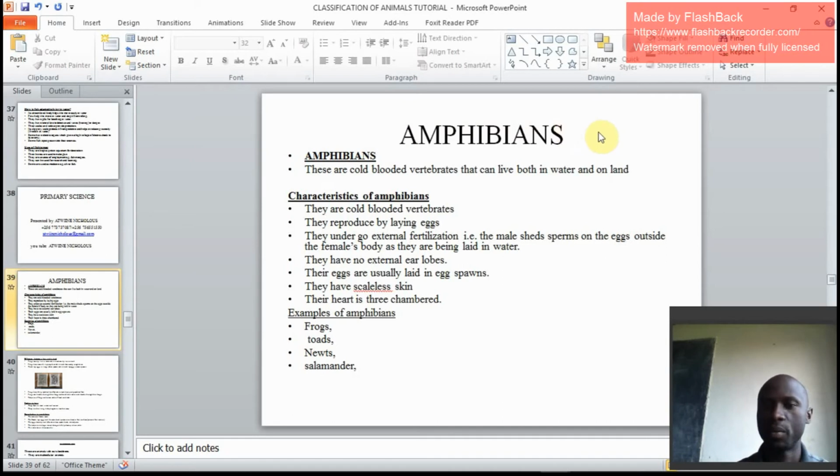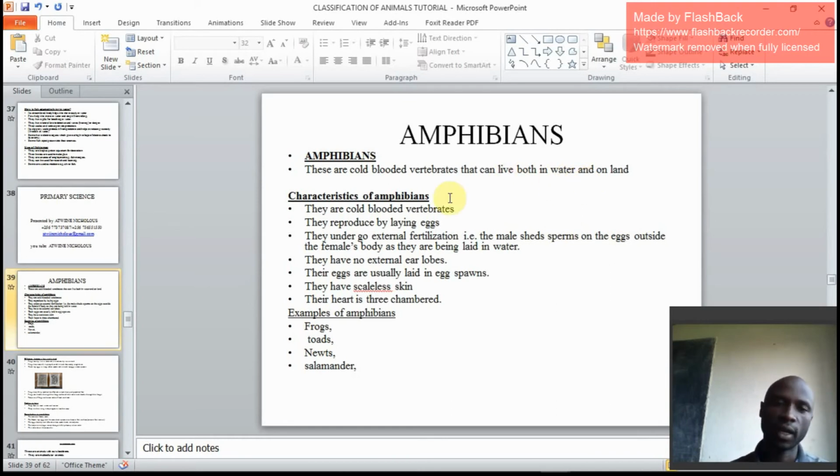cold-blooded animals. Remember, all cold-blooded animals have body temperatures that change with the surroundings. So we are bringing this case of amphibians, and these are cold-blooded vertebrates. And why are they vertebrates? It's because they have backbones. And they can live both on land and in water. What makes an animal qualified to be an amphibian is that it must live both in water and on land. That's a qualification we take.